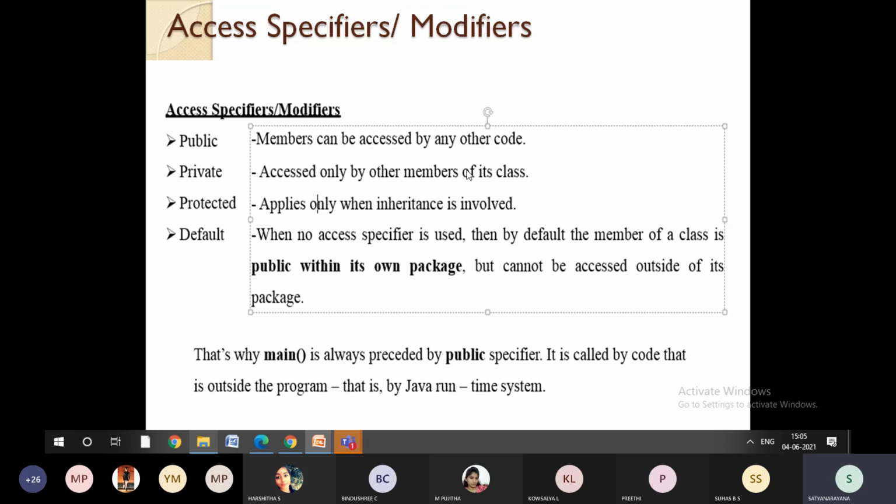Private can be accessed only within the class. Protected is like with permission. Protected cannot be accessed just like that. We require authenticity. That's why it can be accessed only when inheritance is involved.